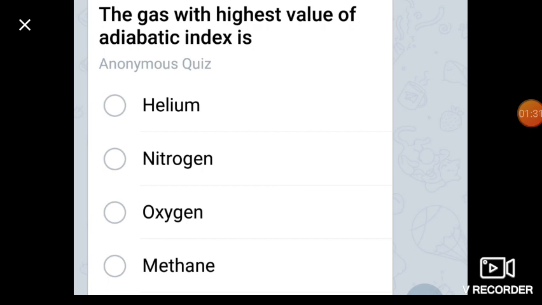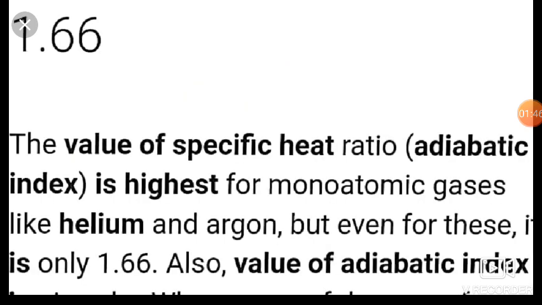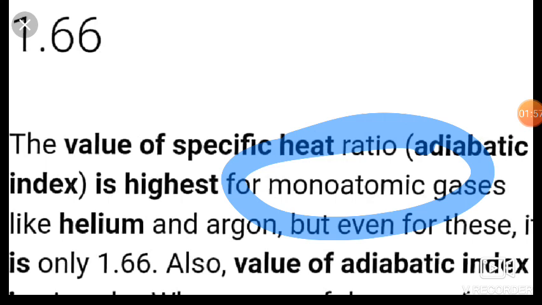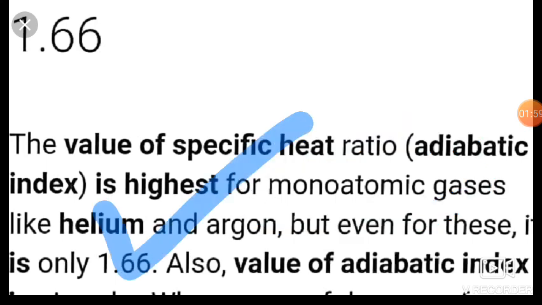Here helium is the monoatomic gas, and the others are nitrogen N2, oxygen O2, and methane CH4. All are diatomic or polyatomic. So our answer is helium. The explanation is also given: the adiabatic index Cp upon Cv for helium is 1.66, and it is highest for monoatomic gases like helium and argon.